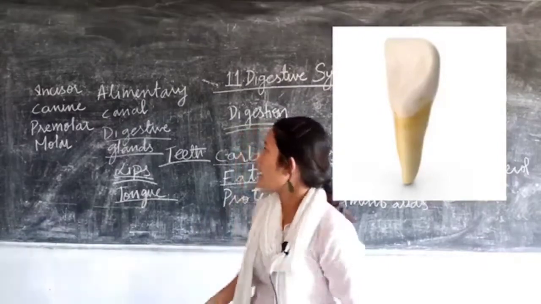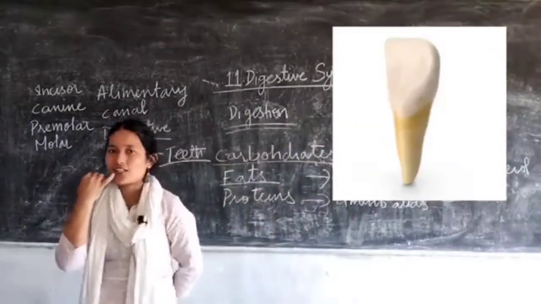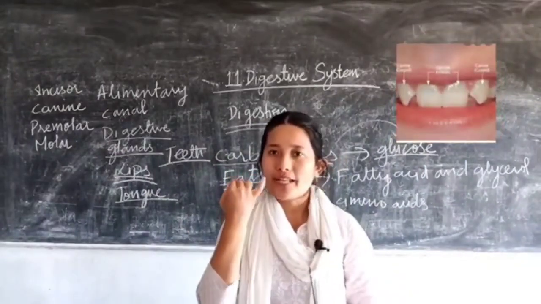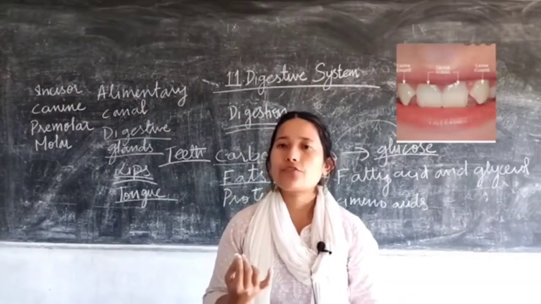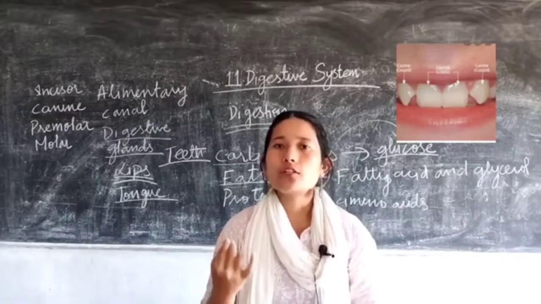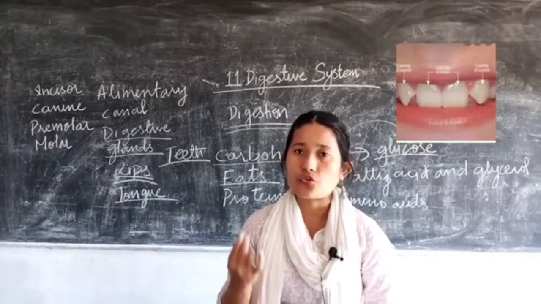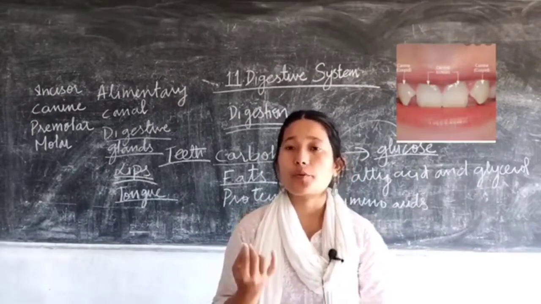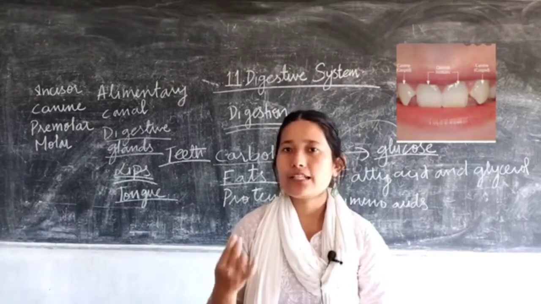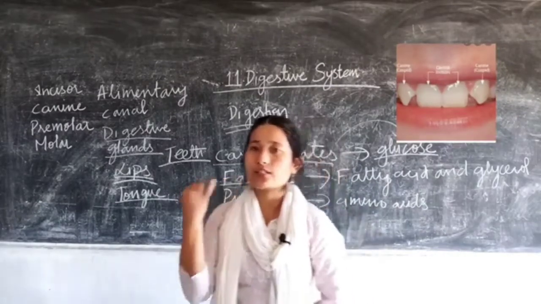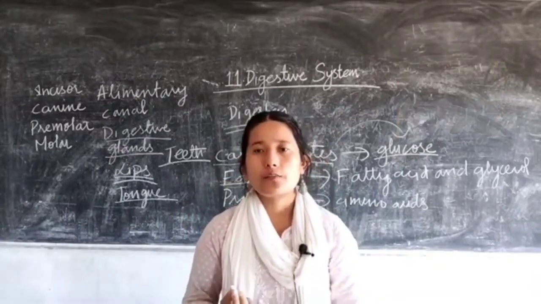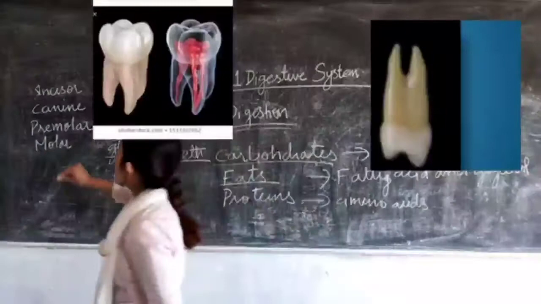Now the next one is the canine. Canines are the teeth adjacent to the incisors. These are sharp, pointed teeth. In case of carnivores, they have well developed canines, because carnivores are flesh eaters, for tearing the meat. So the purpose of your canine is to bite and tear food items. It is present adjacent to your incisor.